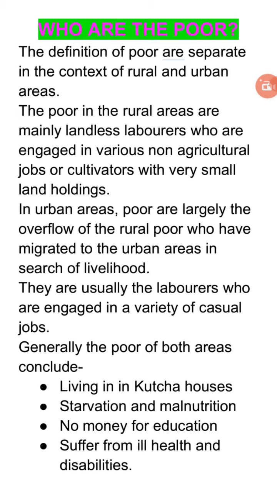We are talking in the context of the urban area. Now collectively, if we talk about the poor, these are people who are living in kutcha houses. These are houses that are made up of mud, paper, cardboard, or any other temporary material.